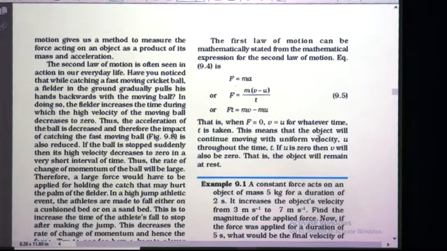This means that the object will continue moving with uniform velocity u throughout the time t. If u is 0, then v will also be 0. That is, the object will remain at rest. In such a situation, F is 0 means no force is acting on it. That means there is no change in the state of the object. So it remains at rest. Why? Because the object is moving at uniform velocity.